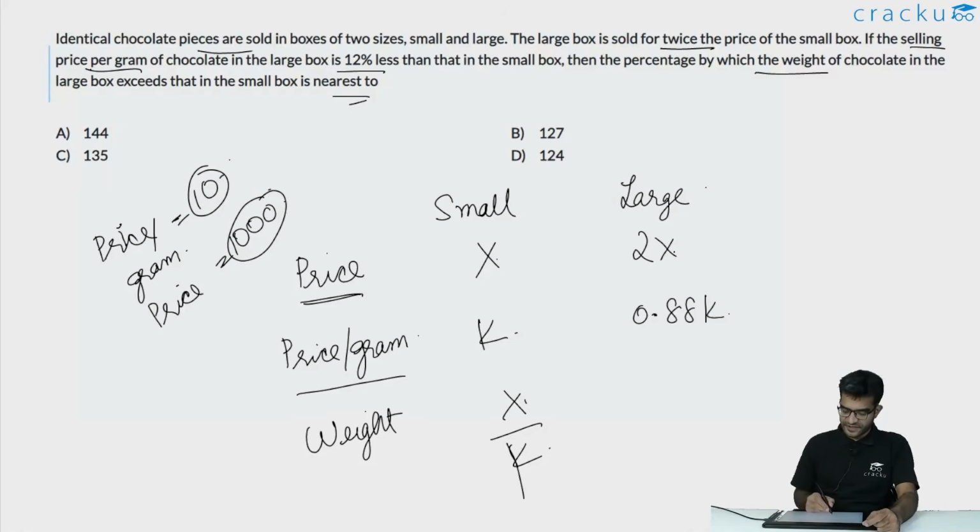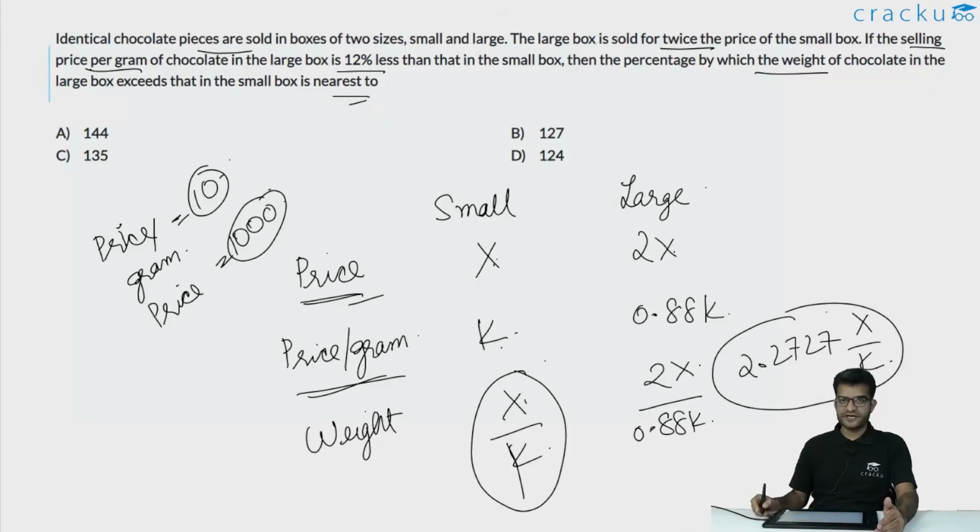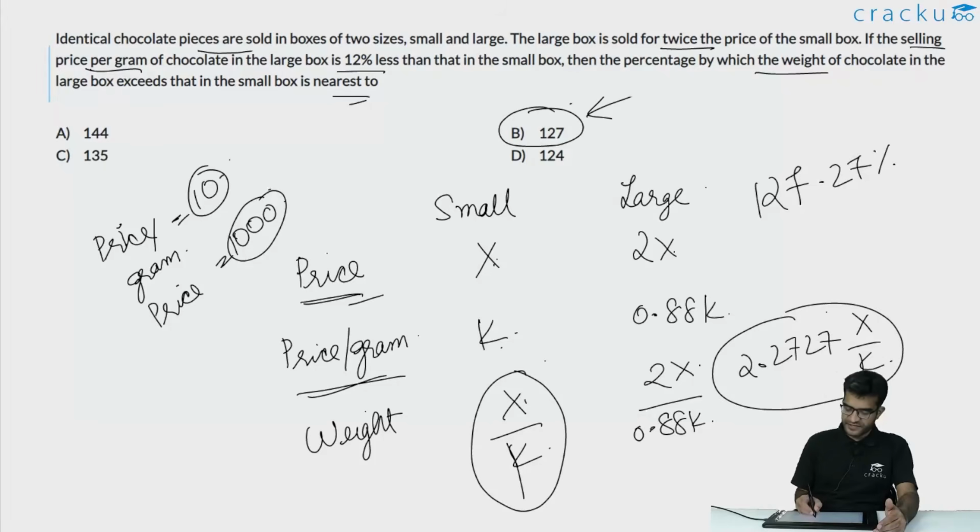Similarly, in this particular case, if you are given the price and the price per gram, the weight will be x divided by k. And in case of the large one, it will be 2x divided by 0.88k. You can use your calculator. This will be equal to 2.2727 x by k. That is the weight. So the weight of the large one, 2.2727 x by k, exceeds the weight of the small one, which is x by k, by 127.27%. Amongst the options, the closest one is option B, which is 127%.